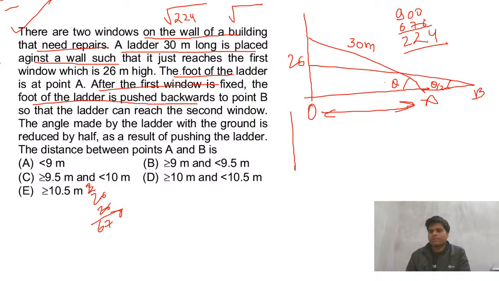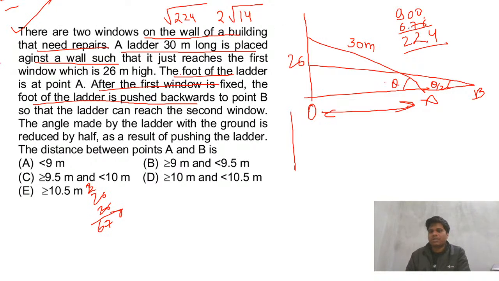So 900 minus 676 is 224, fine. So 4 is a factor.